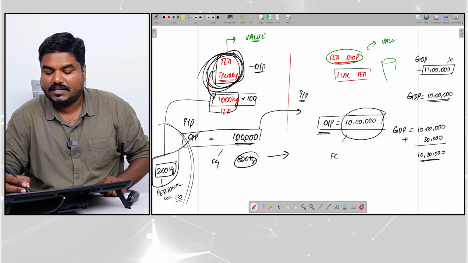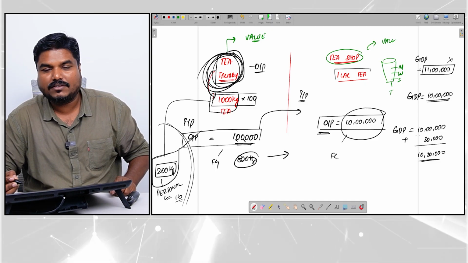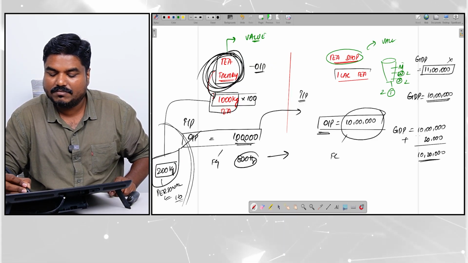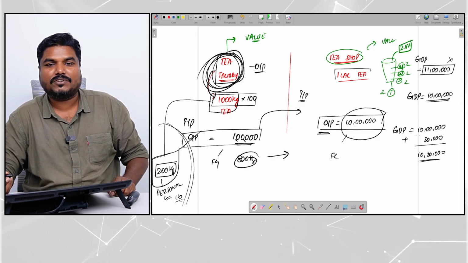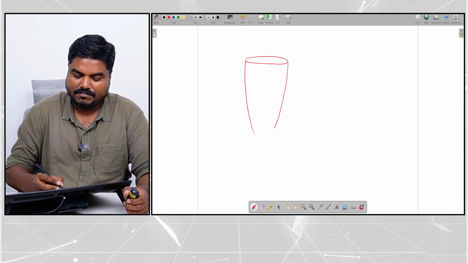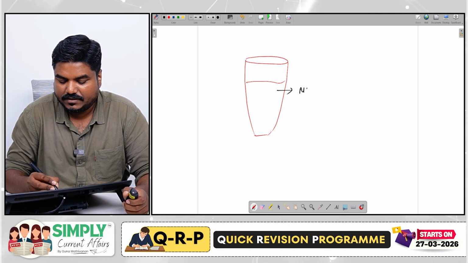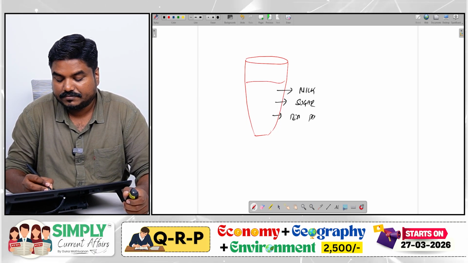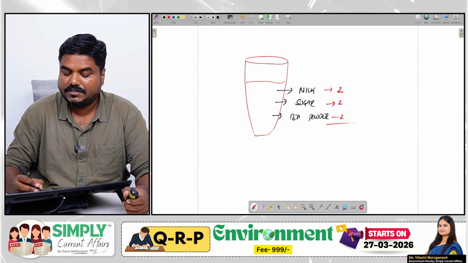So, if you take a tea drink, in this you have milk, in this you have water, in this you have sugar, in this you have tea powder. Assume tea powder is 2 rupees, sugar is 2 rupees, water is 2 rupees, milk is 2 rupees, 1, 2, 3, 4, 8 rupees. Now 2 rupees is the value added by the tea shop. Wait, I will now assume a teacup. In this teacup, you have this tea beverage. Now, this tea beverage includes milk. Forget about water. It includes sugar. It includes tea powder. Milk is 2 rupees, sugar is 2 rupees, tea powder is 2 rupees, 6 rupees.